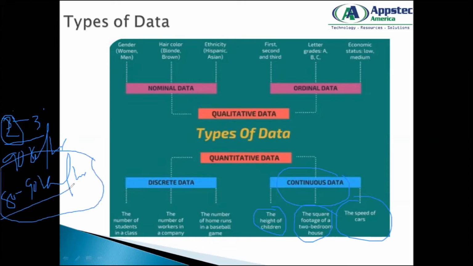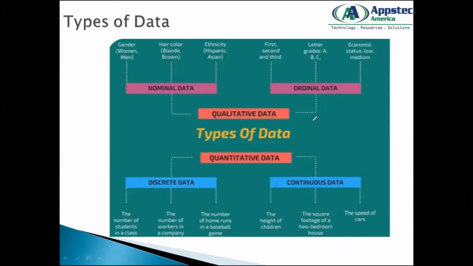When you find a range, an interval where you do not have a discrete value, your data becomes continuous. So any data that you get in the world can be categorized into these two, subdivided by these four categories: nominal, ordinal, discrete, continuous. And mainly data is of two types: qualitative and quantitative. Clear? Any doubt in this? No, that's quite clear. That's clear, right? So it's pretty important that you remember this data differentiation.